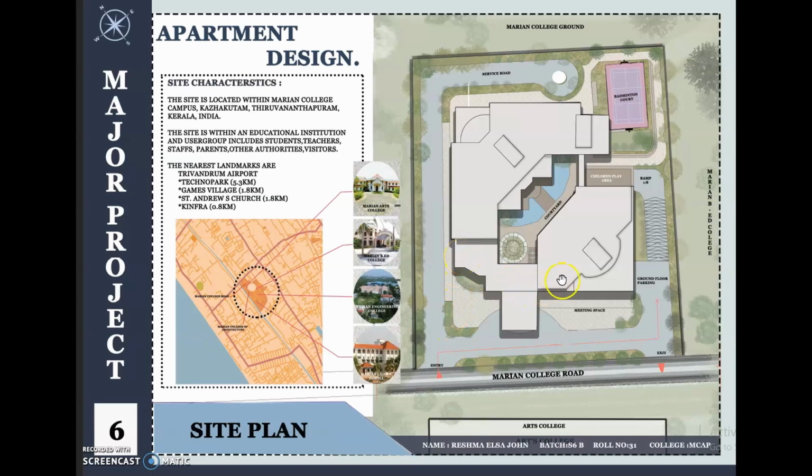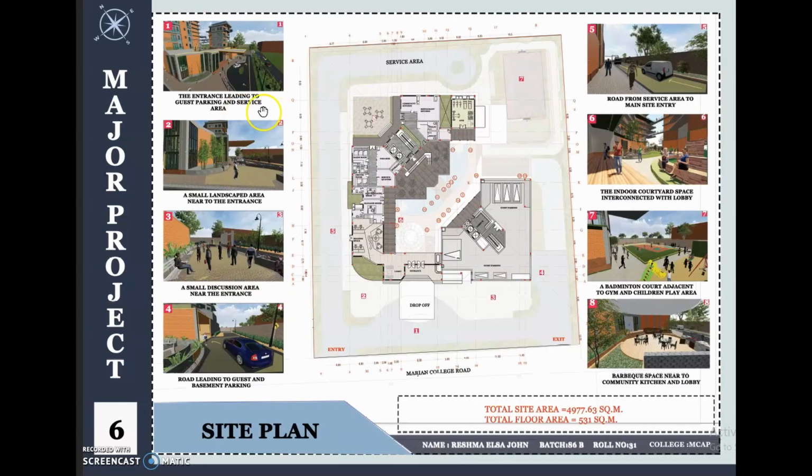The entrance leads to a series of interconnected communal spaces. All the activities are planned on the shaded region of the site, which makes the spaces usable at any time. These are the important spaces of the ground floor: the entrance leading to the guest parking and the service area, which is located here, the small landscape area near the entrance, a small discussion area near the entrance, and the road leading to the guest and the basement parking.